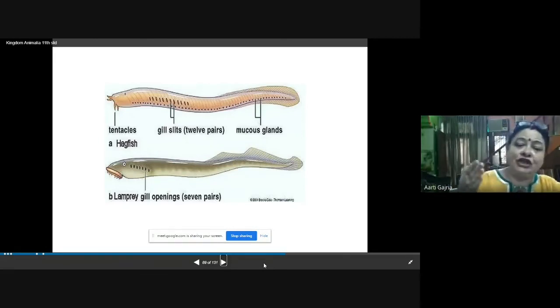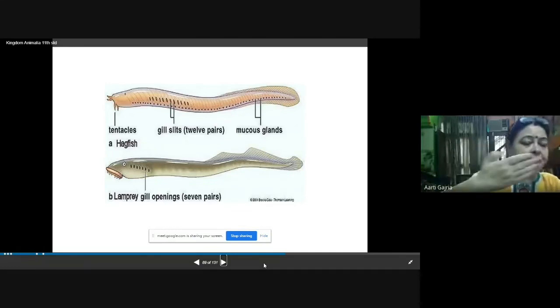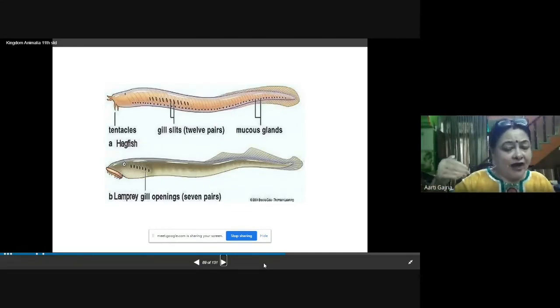Then the body is elongated, and you will find a median fin. See, you can find only one fin, which is in the middle of the body. You will not find paired fins. You will find the median fin, and an elongated cylindrical, primitive body. The body does not have bones. The endoskeleton is cartilaginous. So these are the characteristics of Cyclostomata.